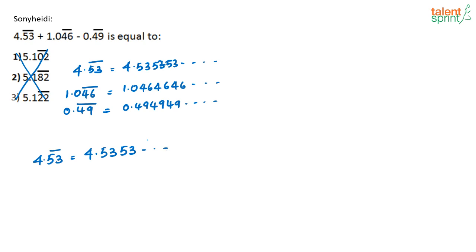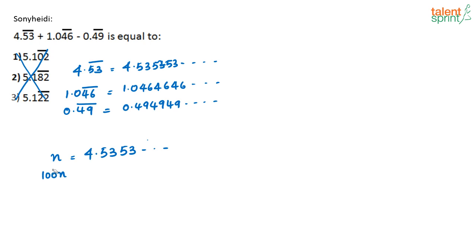So the method to convert a recurring decimal into a fraction is, you have to try to remove the recurring decimal part from the question. Now, if I consider this 4.5353, I am just taking this to be n. Now, what is 100n, 100 times n?